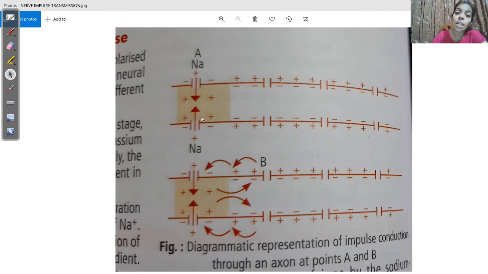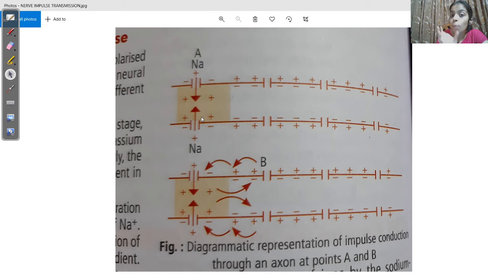Then we call it the positive after potential, because now the potential difference is dropping and the speed is much faster.